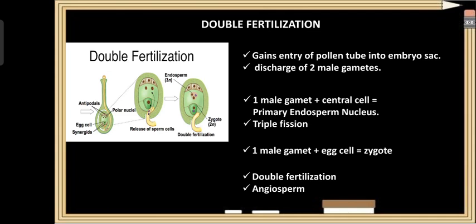On the other hand, the other male gamete fuses with the egg cell, resulting in a diploid zygote. This represents the true fertilization, which is also called syngamy. Since there is a union of one male gamete with the egg cell and the other male gamete with the central cell, the condition is called double fertilization, and double fertilization is one of the characteristic features of angiosperms.